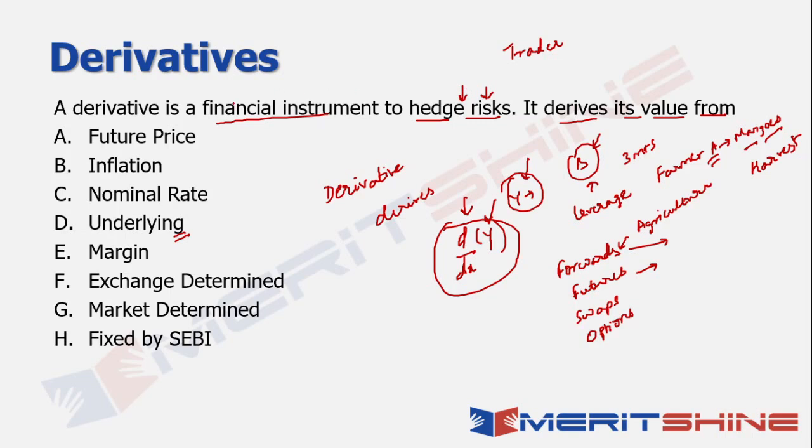Now, what are some of the fundamental things that are required as far as derivatives are concerned? So the first thing that you need is any derivative will require someone called your counterparty, right? So there are two parties involved in any kind of a derivative contract, right? Obviously. And the second important aspect is there has to be some kind of a contractual agreement between these two parties, right? That's the second aspect. The third important aspect is that there has to be some kind of a market that could possibly be required or exist, right?